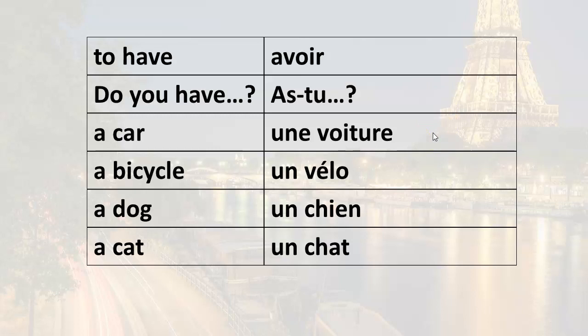So if you want to ask someone, do you have a car? As-tu une voiture? Do you have a bike or a bicycle? As-tu un vélo? Do you have a dog? As-tu un chien? Do you have a cat? As-tu un chat?